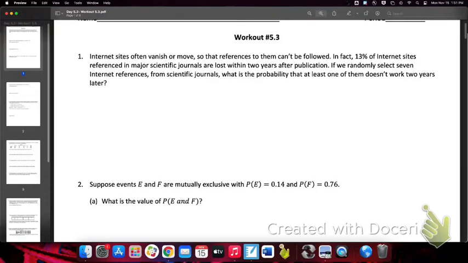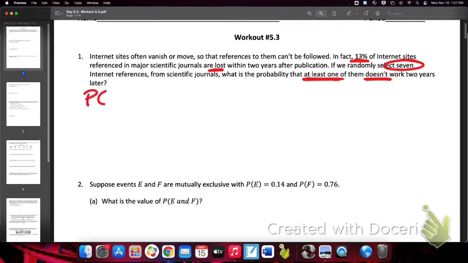Workout 5.3, let's talk about it. Number 1: internet sites often vanish or move so that references to them can't be followed. In fact, 13% of internet sites referenced in major scientific journals are lost within 2 years after publication. If we randomly select 7 internet references from scientific journals, what is the probability that at least one of them does not work, therefore is lost, 2 years later?